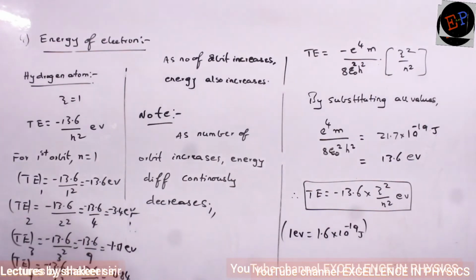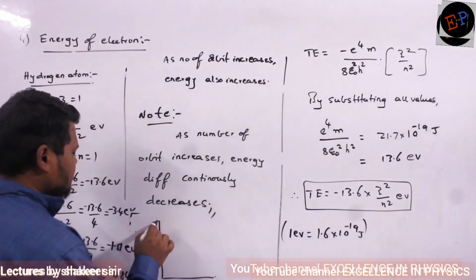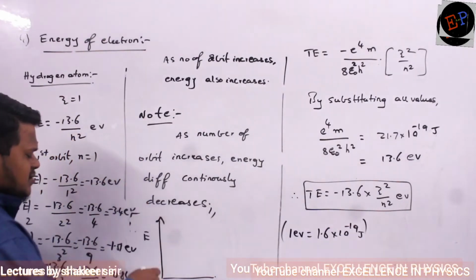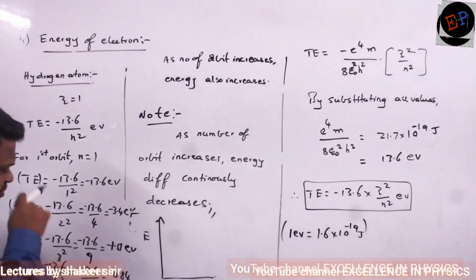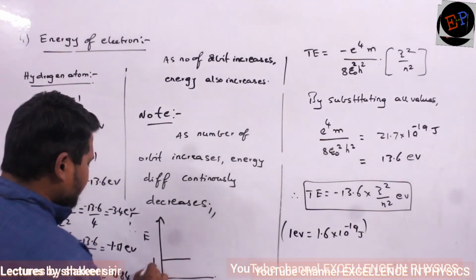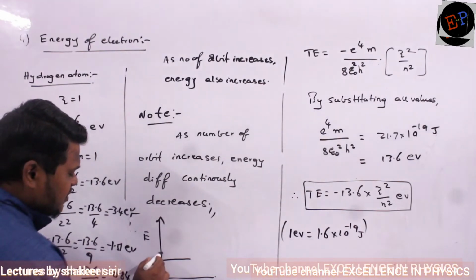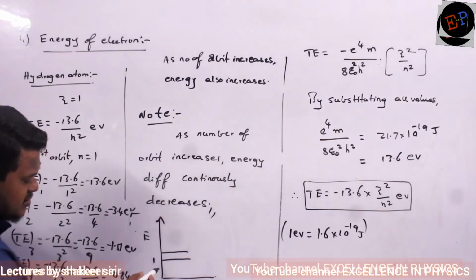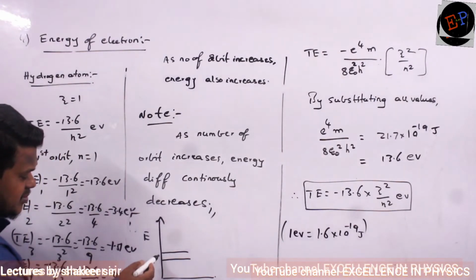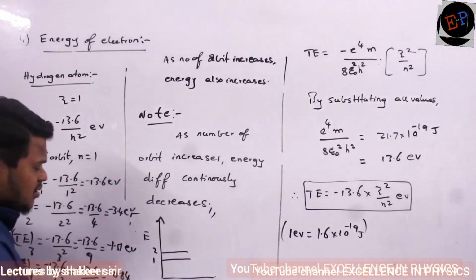Remaining energy differences continuously decrease. So if I draw the diagram of energy differences, here if energy is taken on the y-axis, then the graph I can draw like this. This is the energy of first orbit. Then energy of second orbit, the difference is very less. See, this gap is very large. This gap becomes very less. This is the second orbit energy. What about third orbit energy?